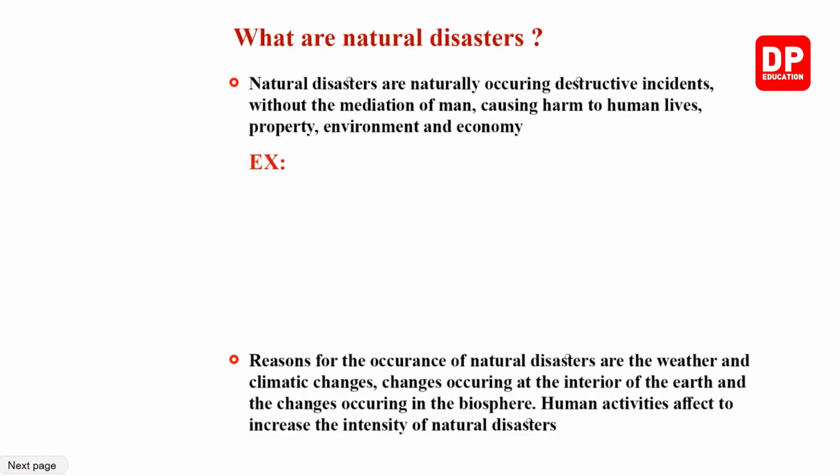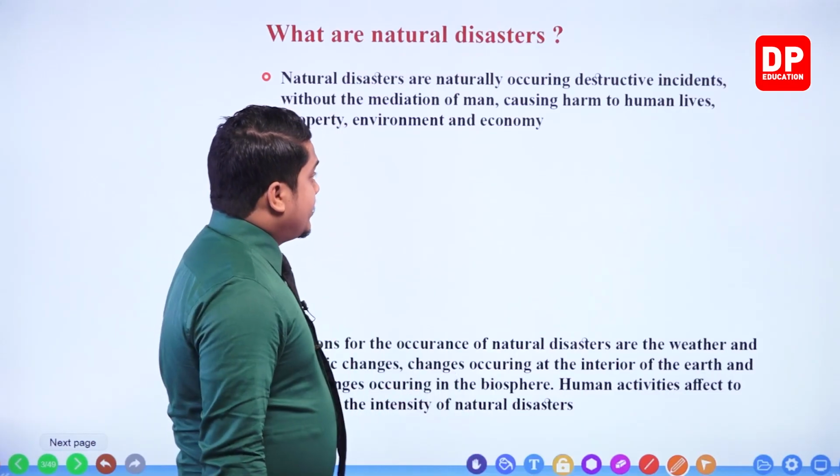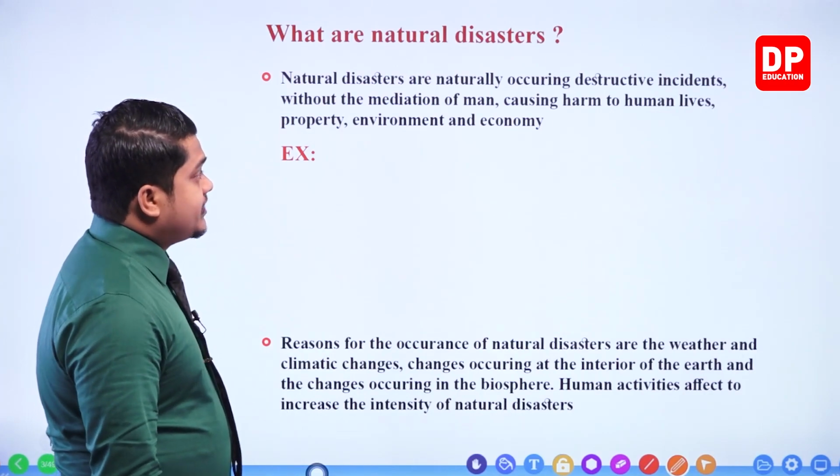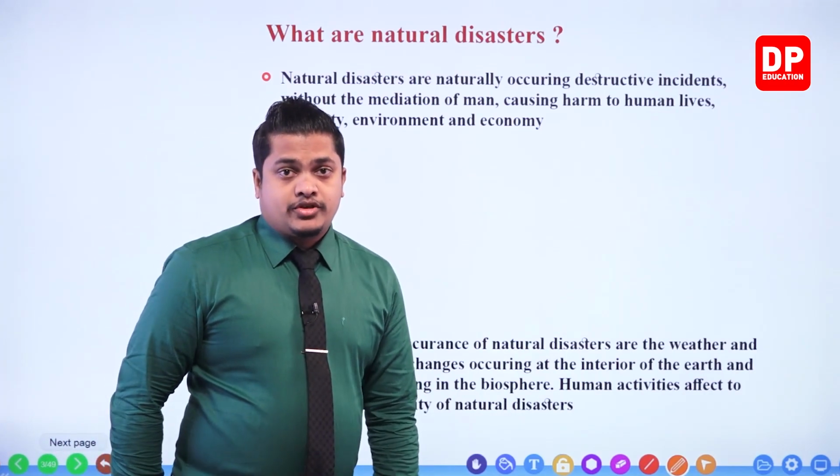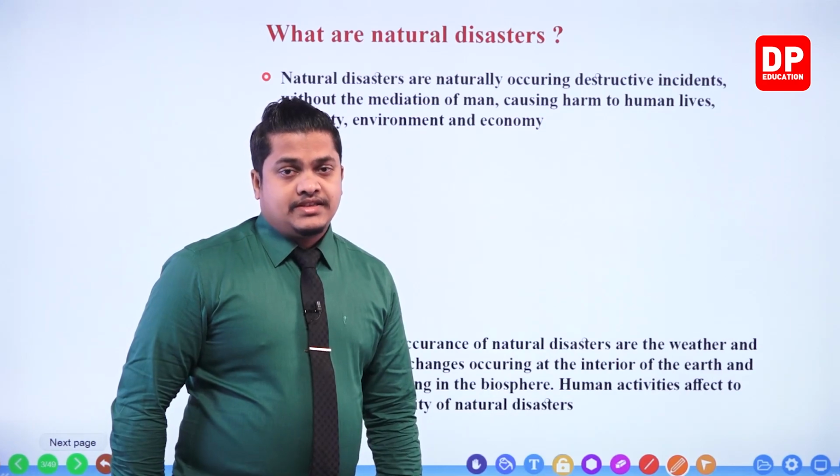Here, we'll be getting a brief idea about what kind of thing a natural disaster is. So here it is given, what are natural disasters? You have been asked the question. Let's see.